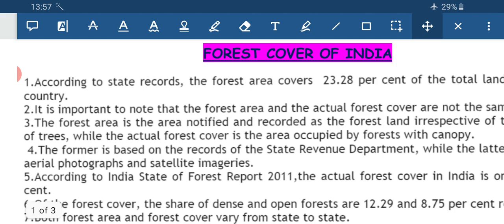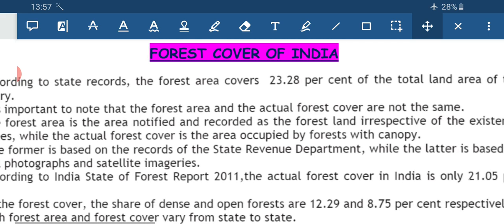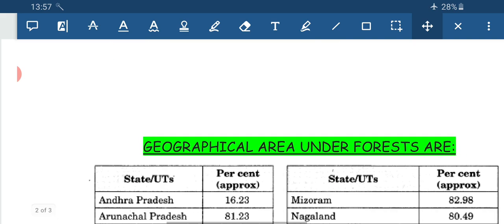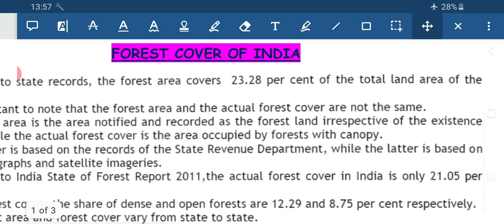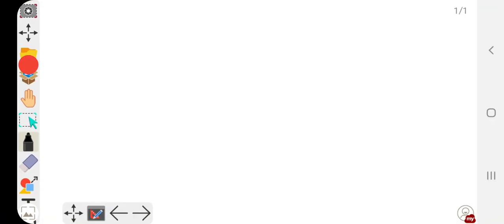And it is important to note that we have two things. One is forest area and the other one is actual forest. The forest area is the geographical area, the land surface that is actually present on the earth's surface, and forest cover is the image that we receive from the satellite. That means how much is the greenery portion. Now I am explaining it by using my whiteboard, what is forest area and what is forest cover.